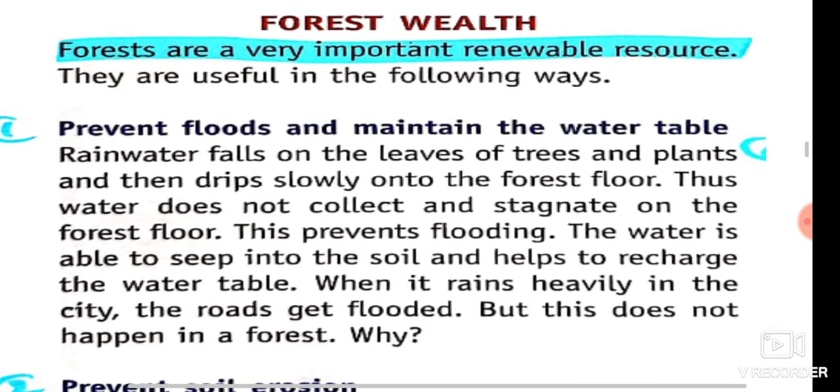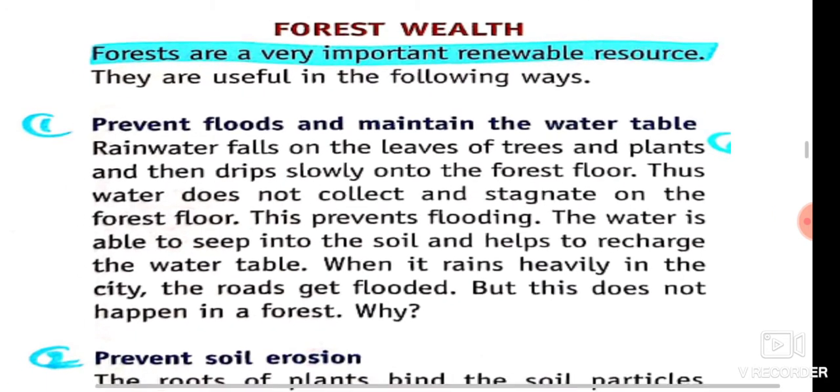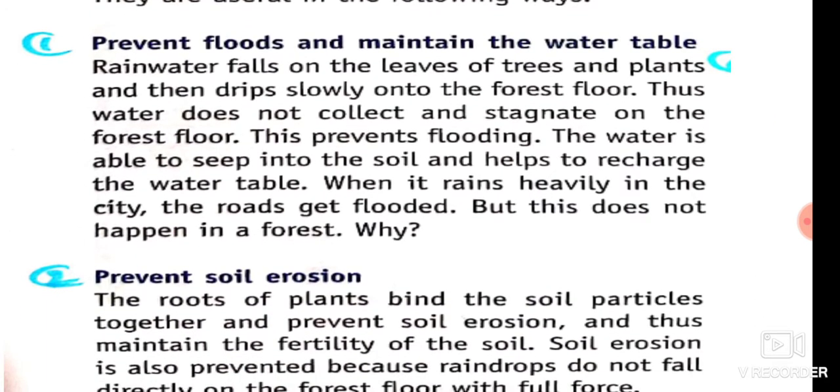The next concept is forest wealth. What do you understand by forest wealth? Forest wealth means how the forest grows by itself, makes nutrients for itself and survives. Forests are a very important renewable resource. They are useful in the following ways. First, they prevent floods and maintain the water table.